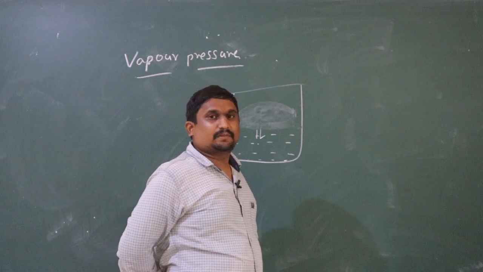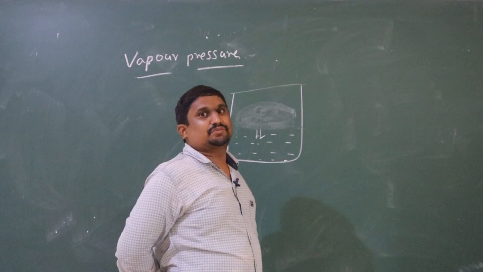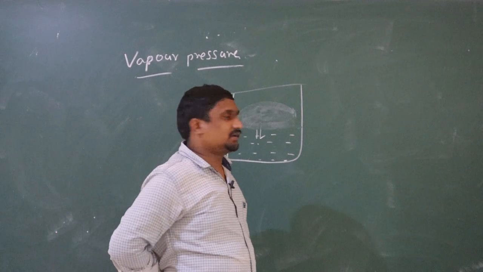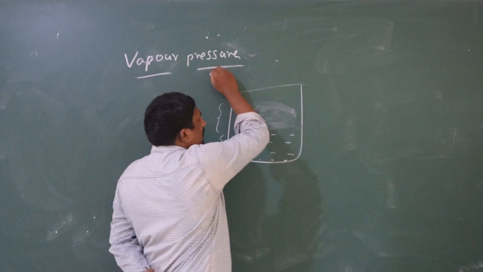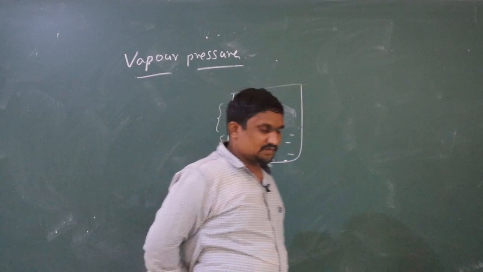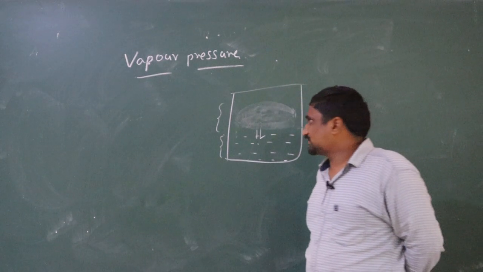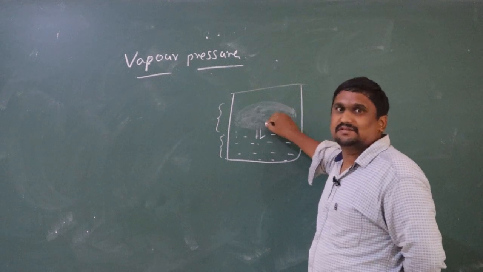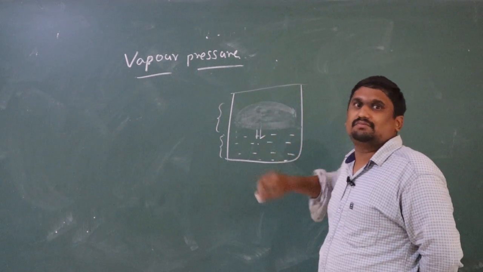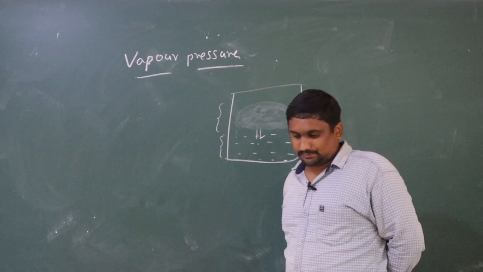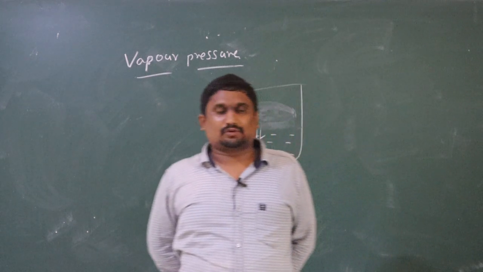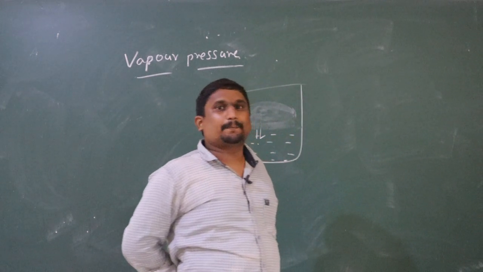The pressure exerted by vapors of a liquid only when these vapors are in equilibrium with the liquid is called vapor pressure.